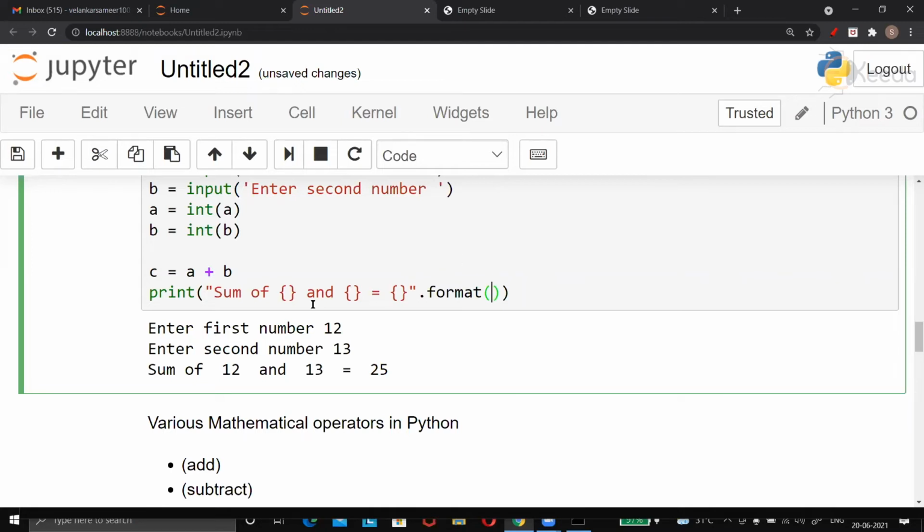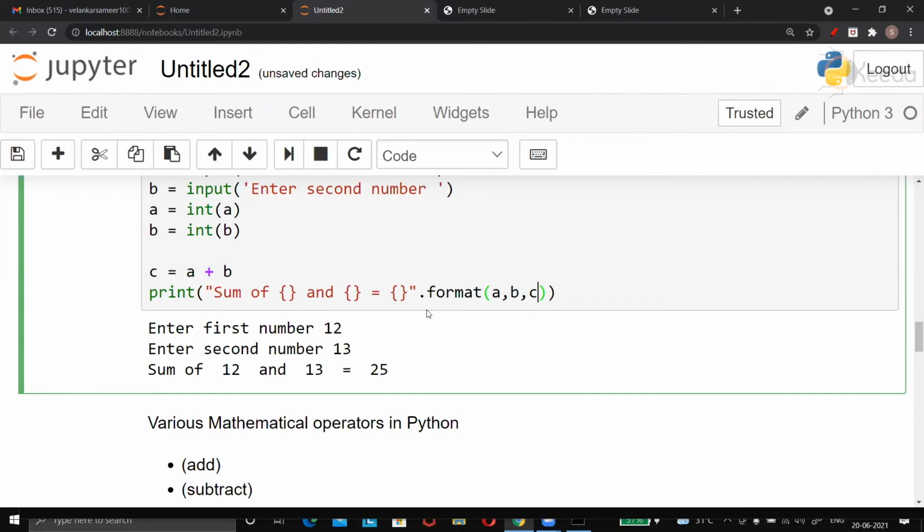And then I tell that this first placeholder, placeholder number 1, isn't it? First placeholder should print which value? So in this bracket, I will give that it should print the value of A. Then the second placeholder should print which value? So I'll give a comma here and say it should print the value of B. And the third placeholder should print the value of C. So after giving a comma here, I'll give C. Believe me, rather, no need, you have already believed it. This is a much neater way of printing the values.